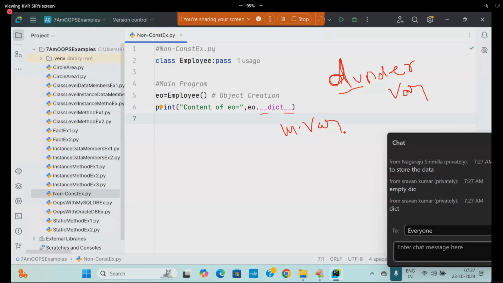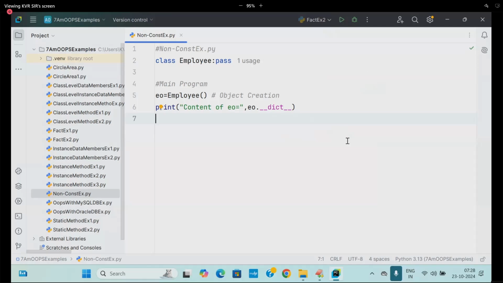Any variable having double underscore at the beginning and double underscore at the end is known as a magic variable or dunder variable. Any method like that is called a dunder method or magic method. Because in the beginning we said any variable can start with a double underscore, also valid. So not a big deal.